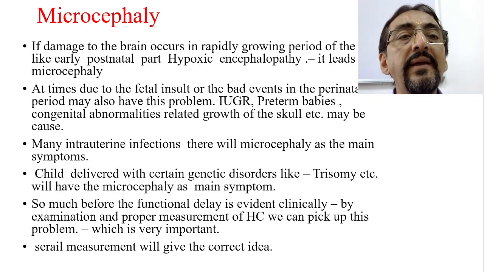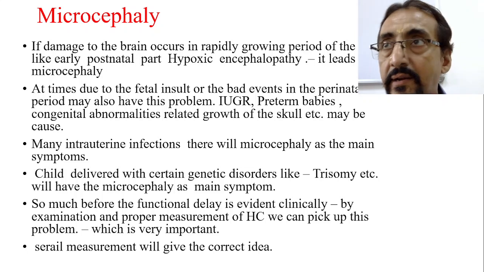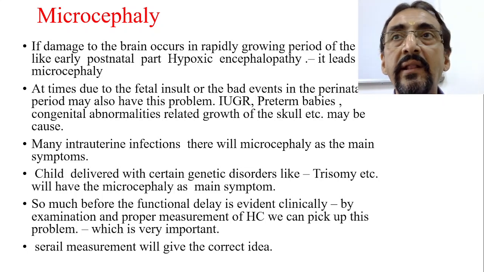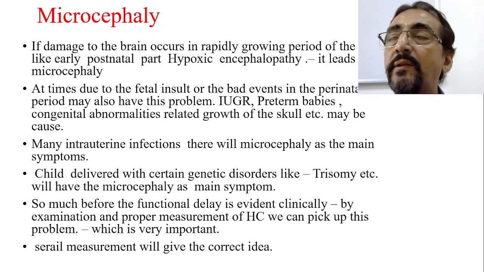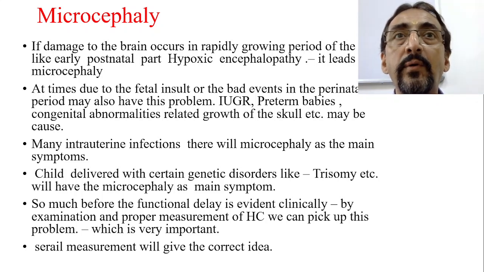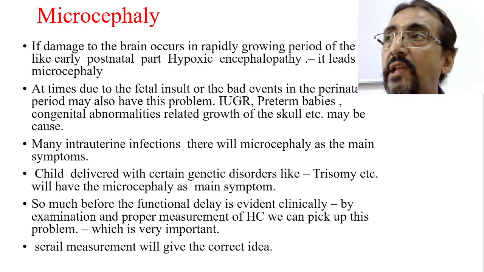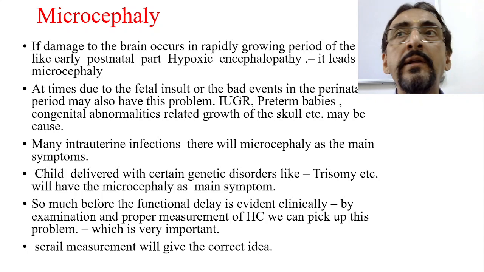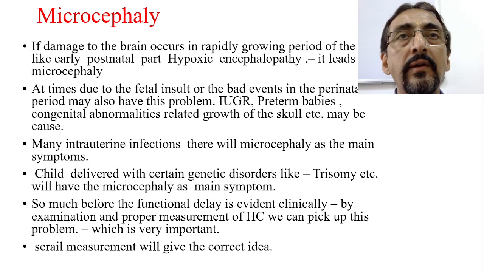Now, if damage to the growing brain occurs, we know that the brain is very rapidly growing in the first year of life. Actually, this process starts from the fetal period itself. In the fetal period also, brain growth is going on maximally. Therefore, fetal nutrition is also very important. Nutrition to the pregnant mother, Garbhini Paricharya, is equally important to have optimal growth and development of this brain, psychologically as well as structurally and functionally.